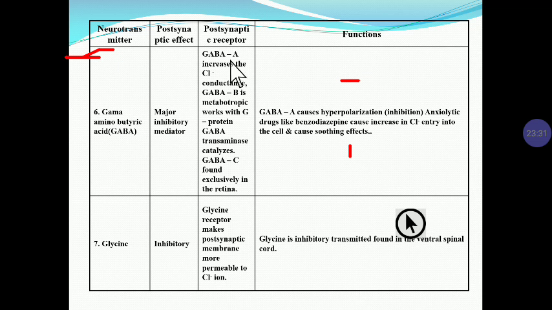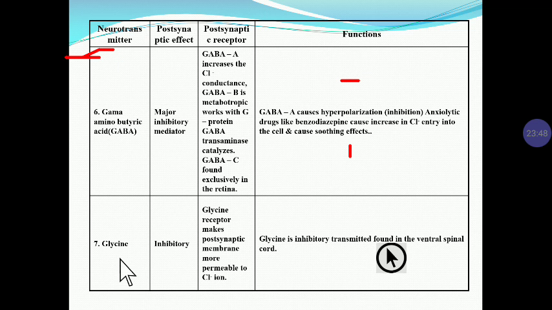And modulator drugs are useful in the treatment of epilepsy, and as sedative and hypnotic drugs. So this is the very important neurotransmitter called gamma aminobutyric acid.